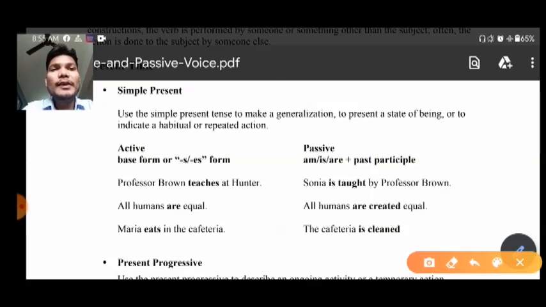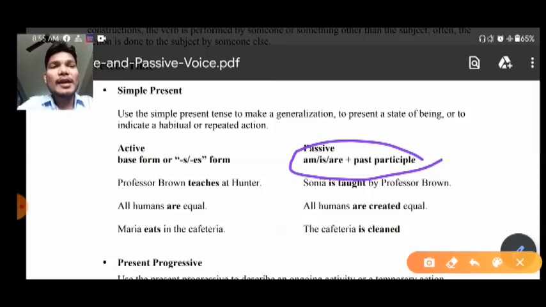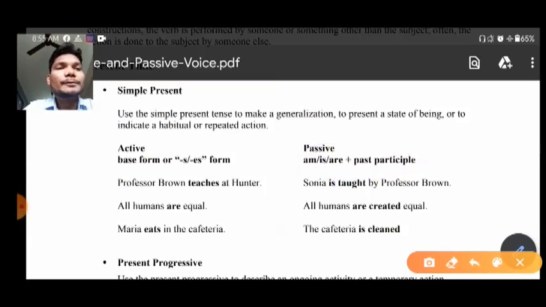So as you know, if simple present tense is given to you and you want to make the passive voice for it, it is very simple. As you can see here, we have to put am, is, are plus past participle. What is your object containing that thing? You have to put am, is, are plus past participle. Now here you can see the first example.